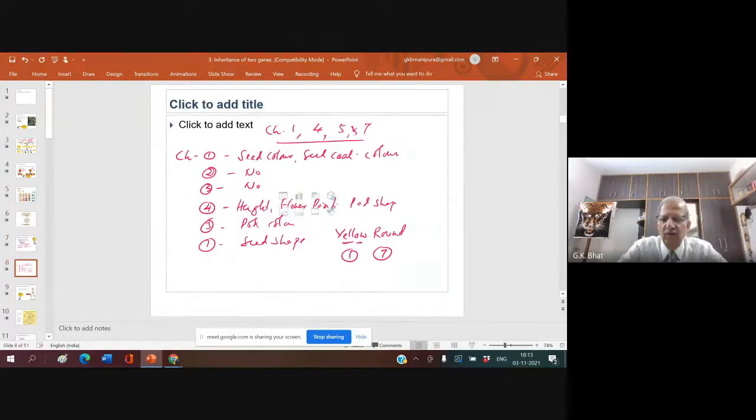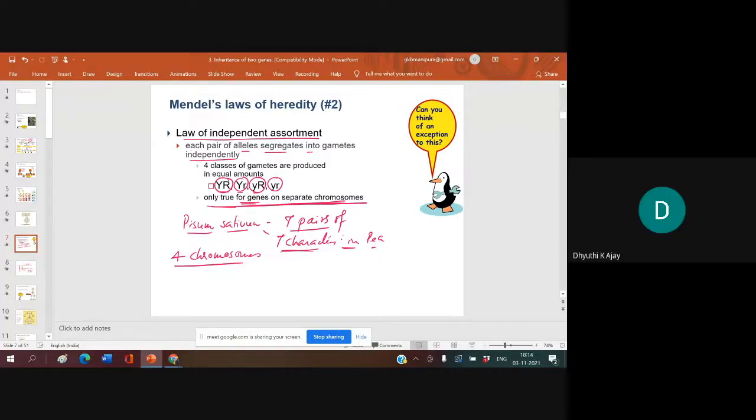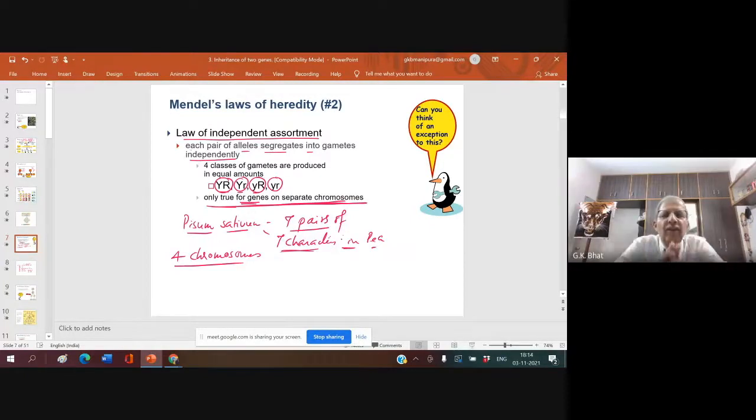Now, what I wanted to say is that the law of independent assortment holds good for genes on separate chromosomes. Understood? What will happen if the genes are present on the same chromosome? Look, this is the chromosome, and you have the genes on this.